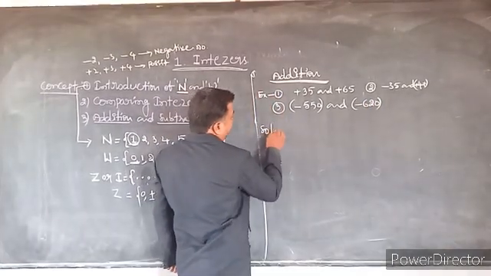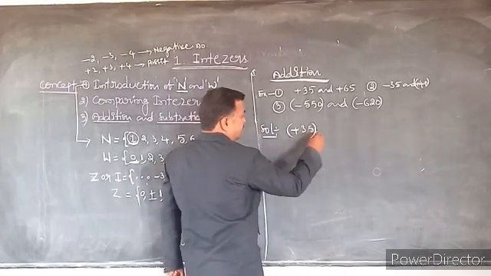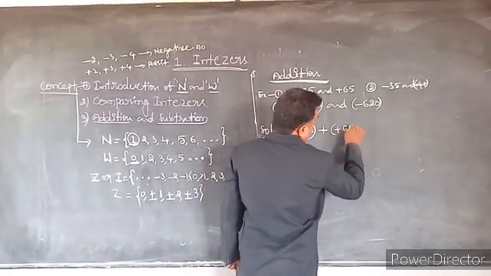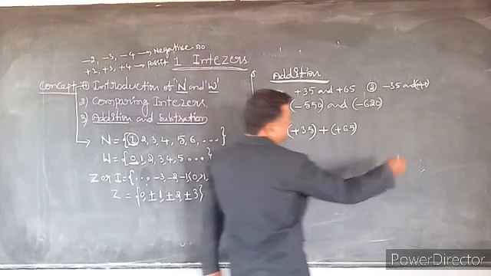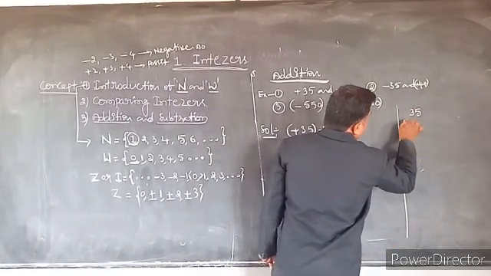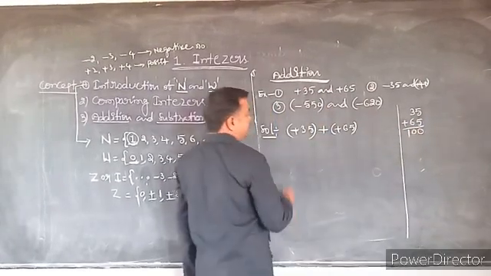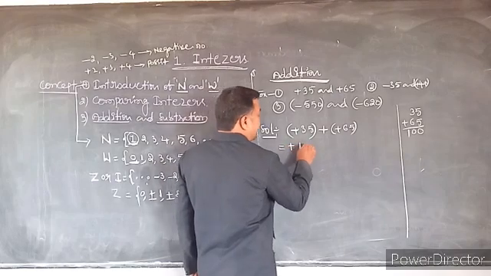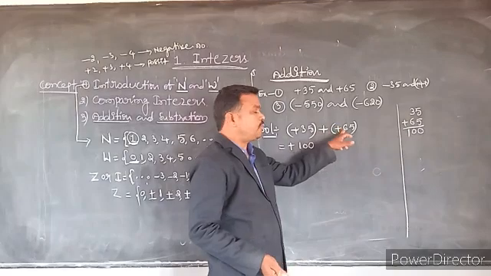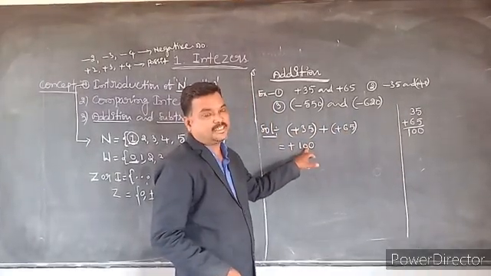First one, plus 35, addition means plus 65. See here, 35 plus 65, you know very well this is equal to plus 100. It means the sum of two positive integers is a positive integer.